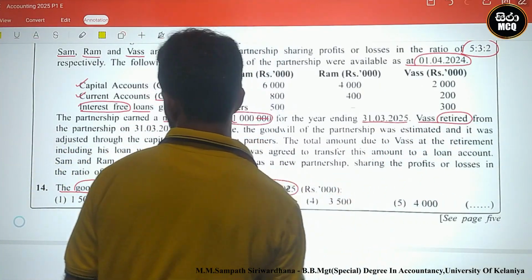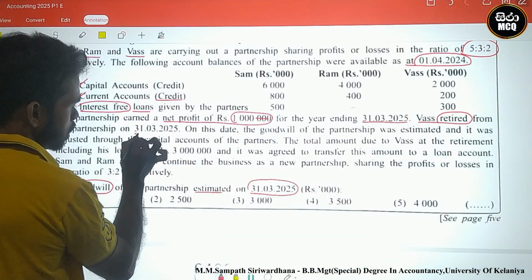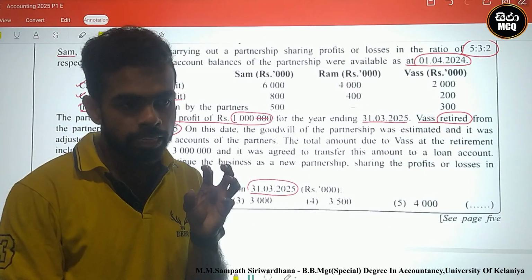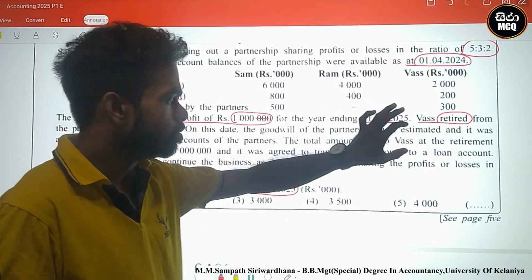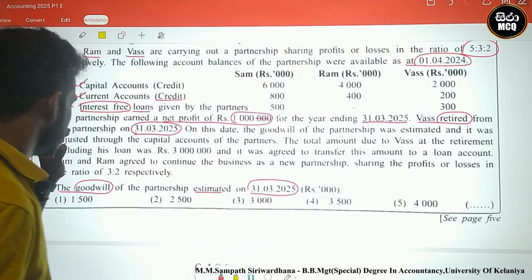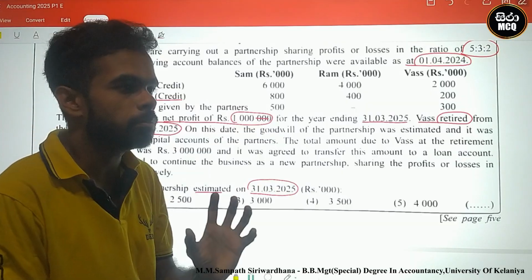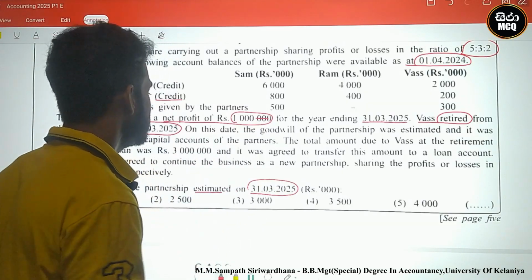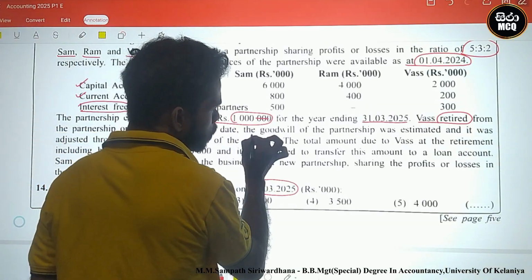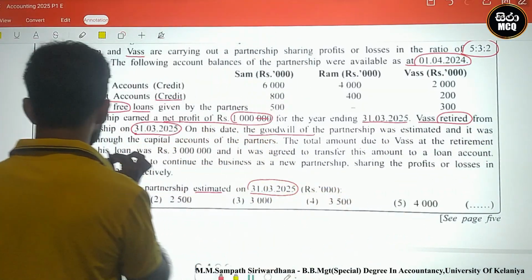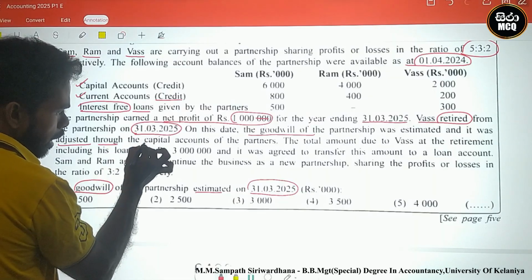Was retired from the partnership on 31st March 2025. Look here, there is a retirement, the closing date. On this date, the goodwill of the partnership was estimated and it was adjusted through the capital